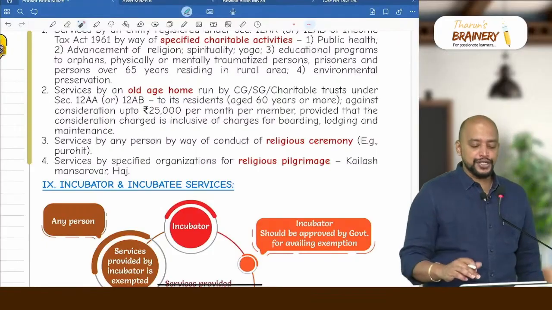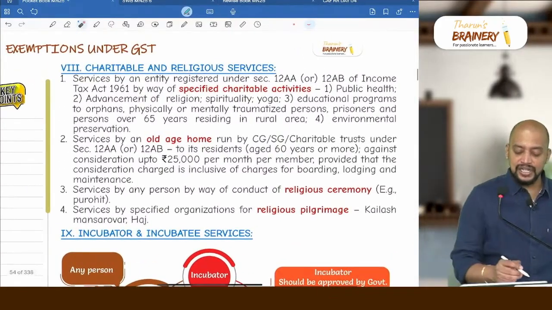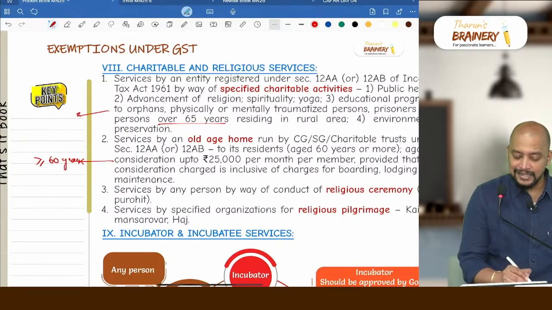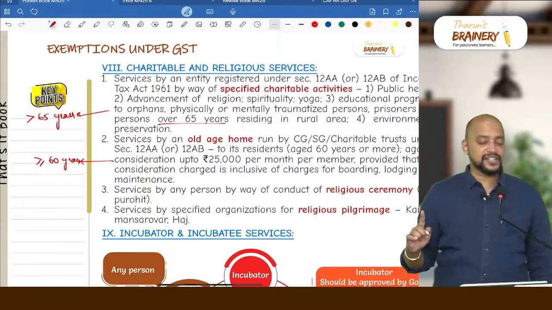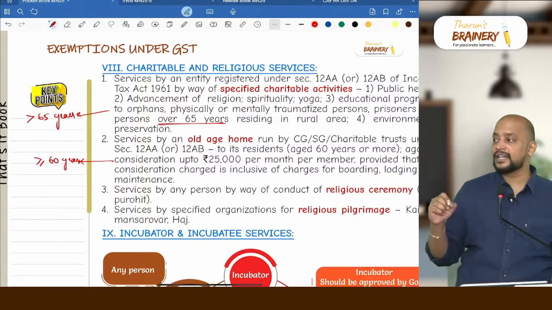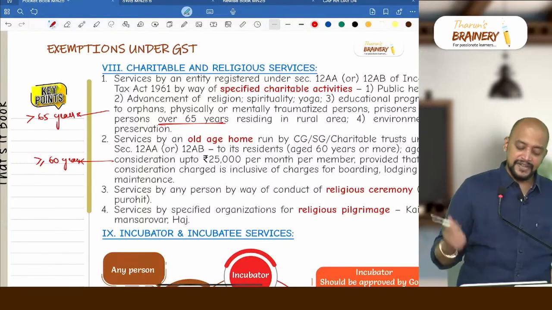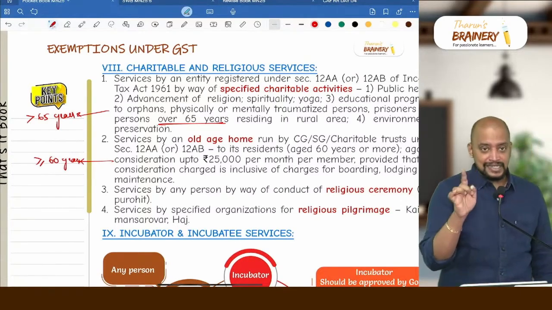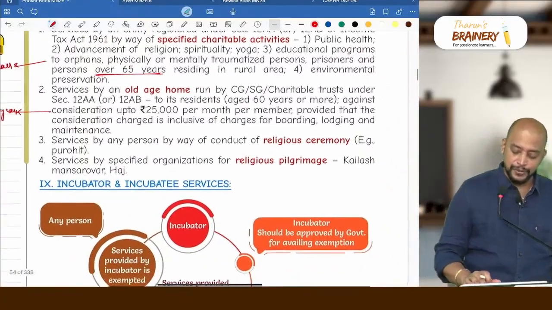But here you need to remember, age is 60 years or more. So in the second point, they use the words greater than or equal to 60 years, whereas in the first point, they use the words greater than 65 years. So in the first place, persons over 65 years residing in rural area, that is greater than 65 years. Whereas here, in the old age home point, it is greater than or equal to 60 years. Don't get confused between these two.